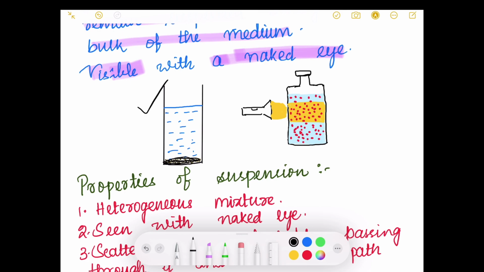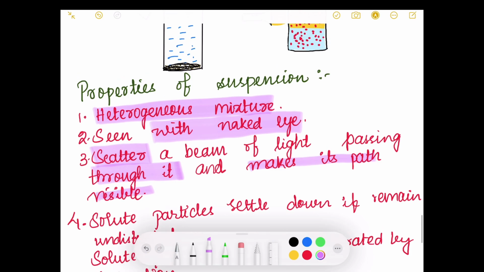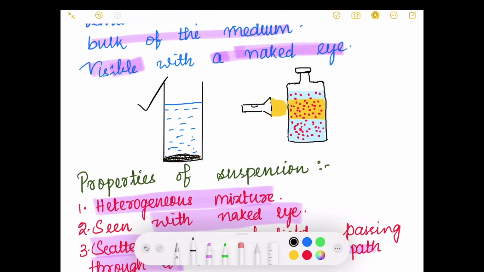The properties of suspension are: it is a heterogeneous mixture, the particles can be seen with the naked eye, and a beam of light is scattered if it passes through it and makes its path visible. In the diagram that has been marked right now, here we see that the particles can be seen and the path of the light is also visible. We can say that this is the path that has been followed by light inside the suspension.